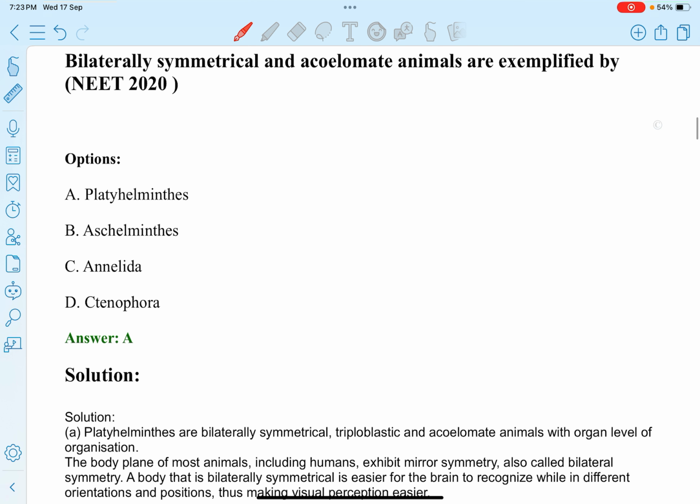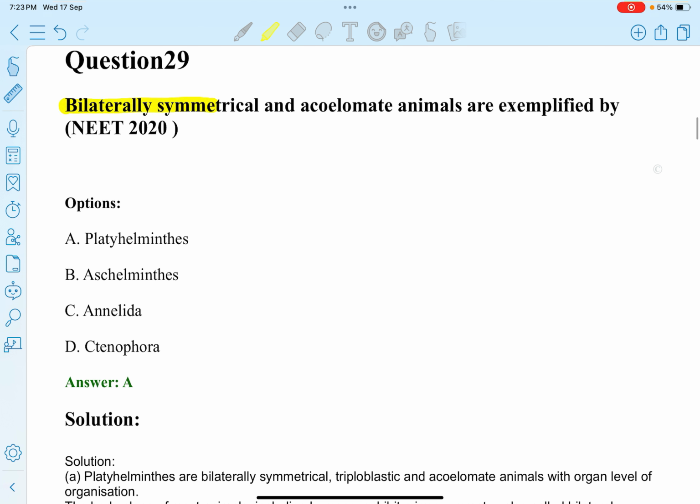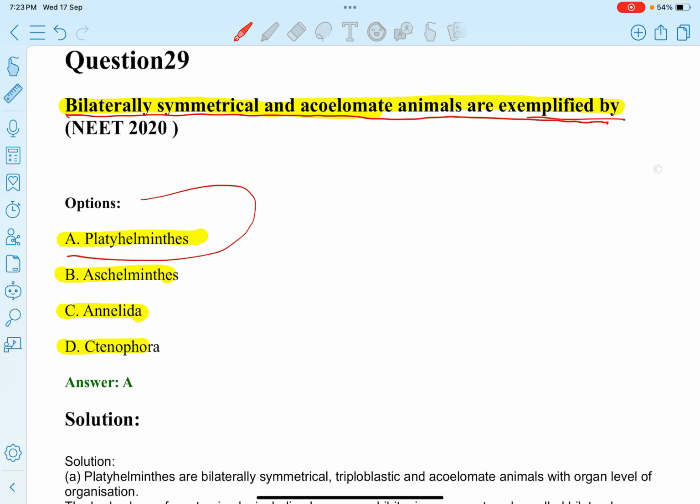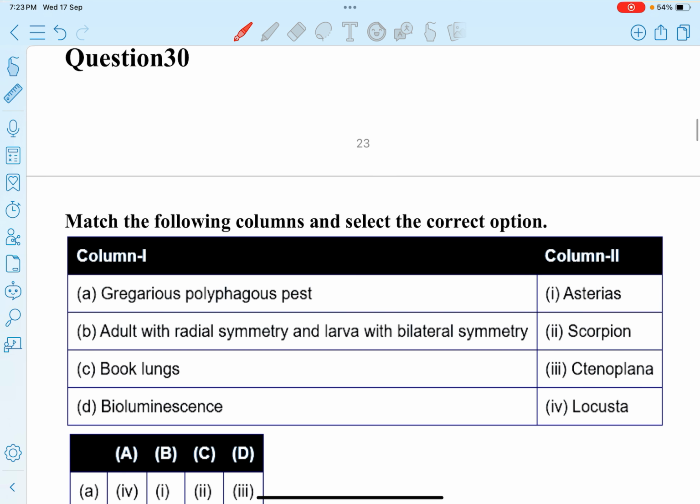Next question. Bilaterally symmetrical and acoelomate animals are exemplified by: A. Platyhelminthes, B. Aschelminthes, C. Annelida, D. Ctenophora. So bilaterally symmetrical and acoelomate animals are exemplified by Platyhelminthes.